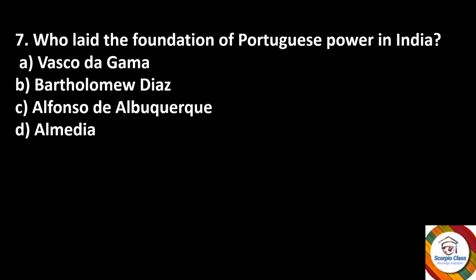Next, who laid the foundation of Portuguese power in India? Vasco da Gama, Bartholomew Dias, Alfonso de Albuquerque, or Almeida? The right answer is option C, Alfonso de Albuquerque.